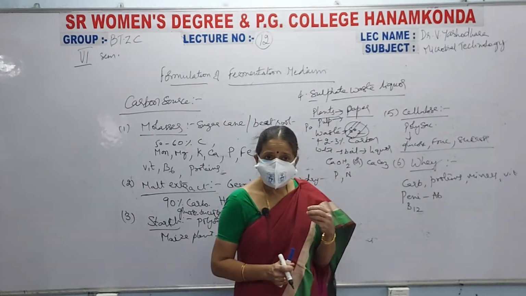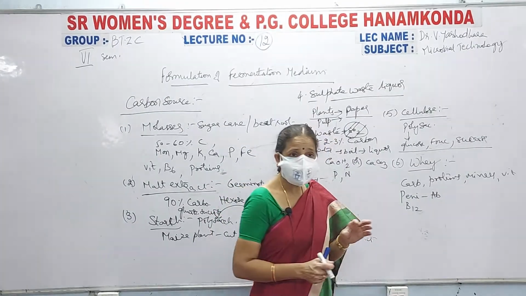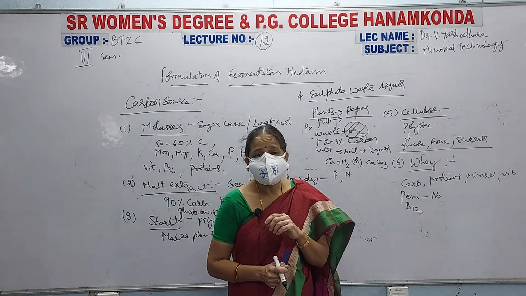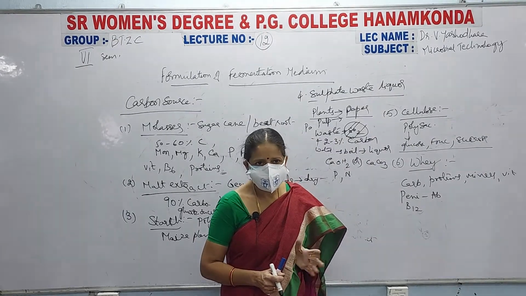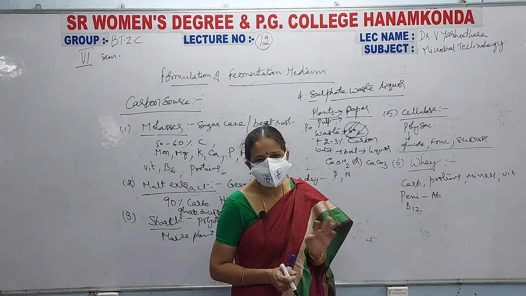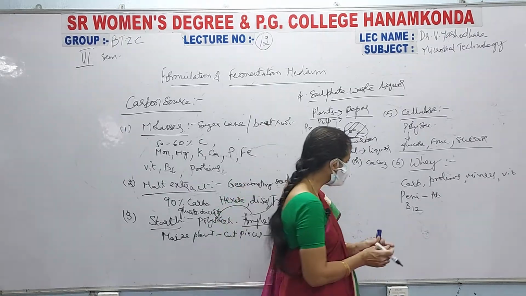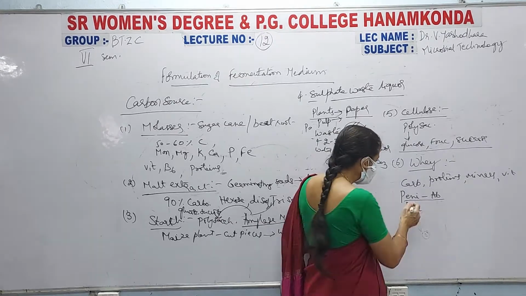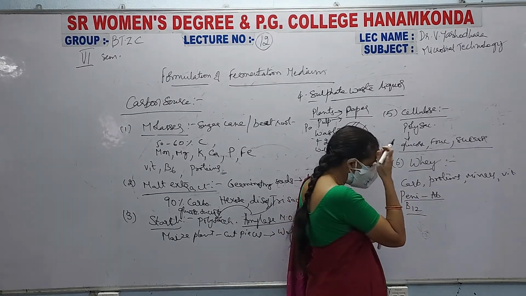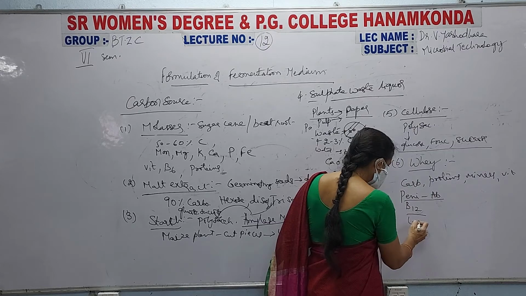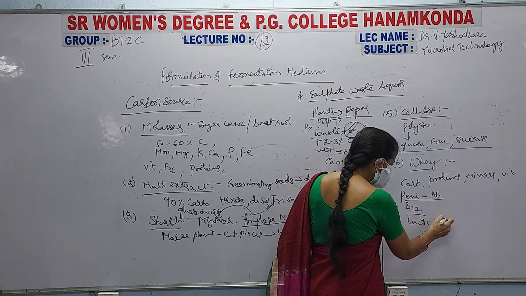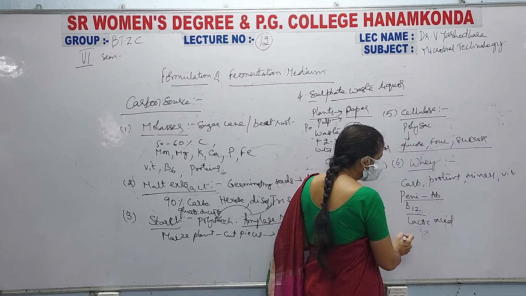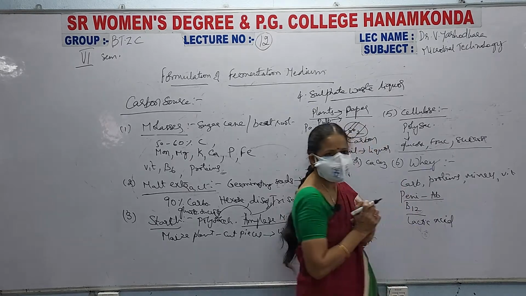For non-vegetarians it is easily available, but for vegetarians it is not that easy to get vitamin B12, because it is not naturally present in vegetarian food. Now, it is useful in the production of penicillin, vitamin B12, and lactic acid production. So, for all these productions it is useful.